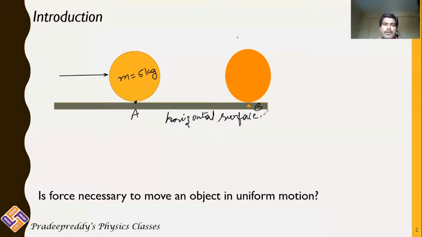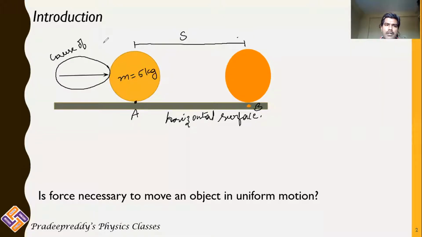So when you apply a pull or a push upon your body, there is some displacement caused in the body. The displacement is from here to here. There is some movement, some motion in the body. In the previous chapter on kinematics, we did not discuss this external agent. This is the actual cause of motion, is it not?